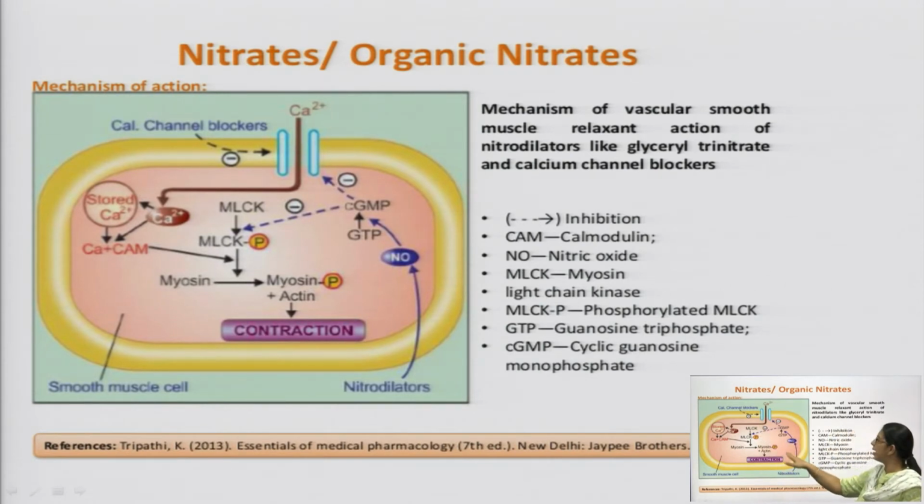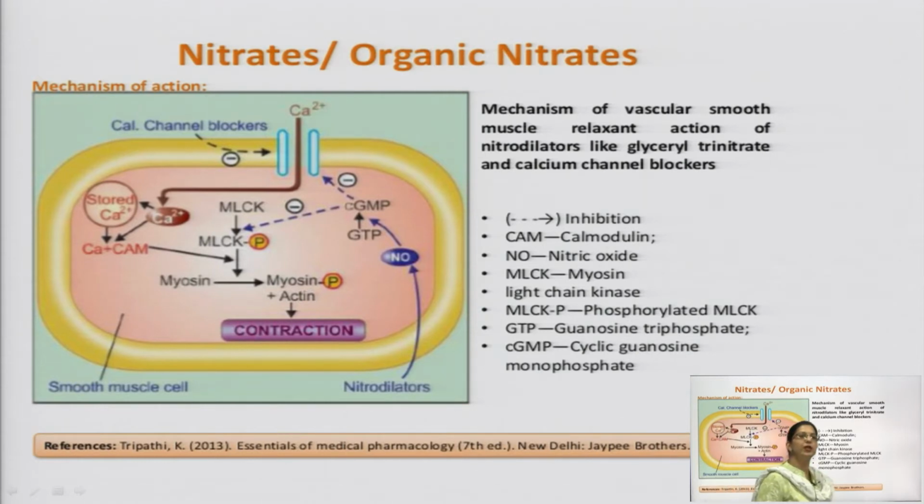How is this action blocked? Nitrodilator releases nitric oxide, this NO will stimulate the conversion of GTP to cGMP. This cGMP inhibits the conversion of myosin light chain kinase, that is MLCK, to phosphorylated myosin light chain kinase. This phosphorylation reaction gets inhibited, which inhibits the contraction, or we can say which causes the vasodilation.